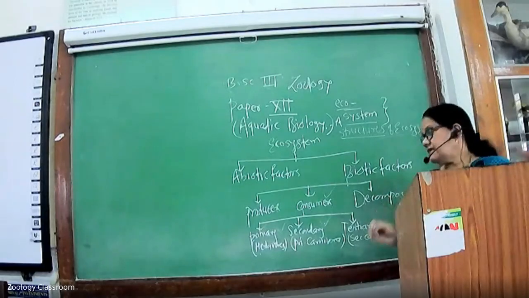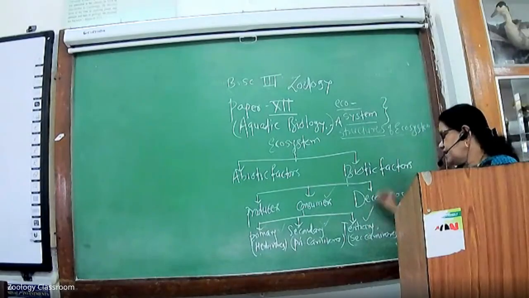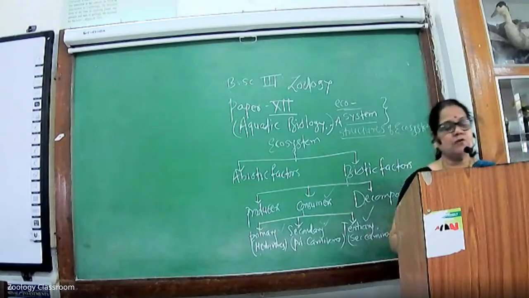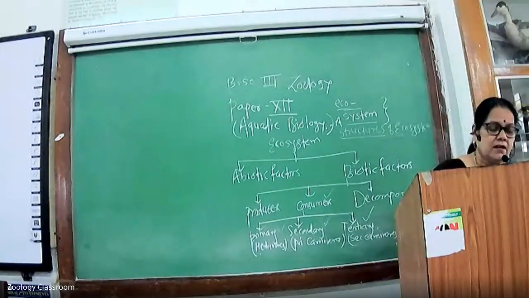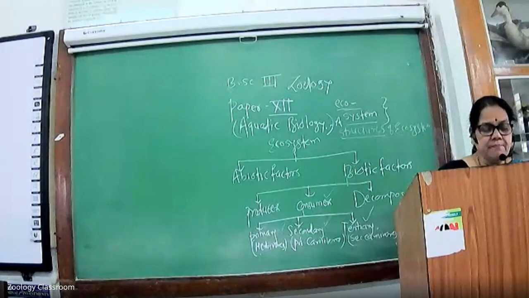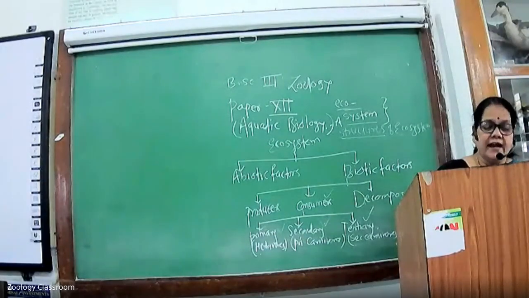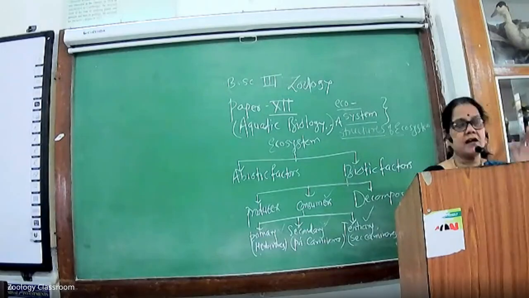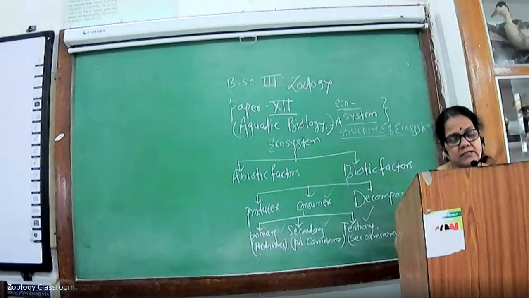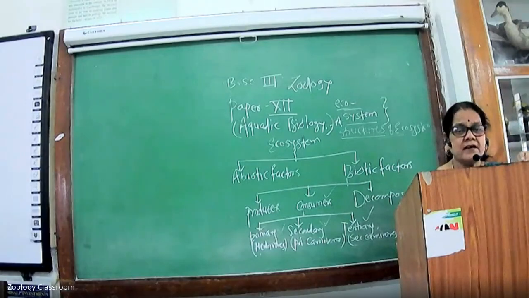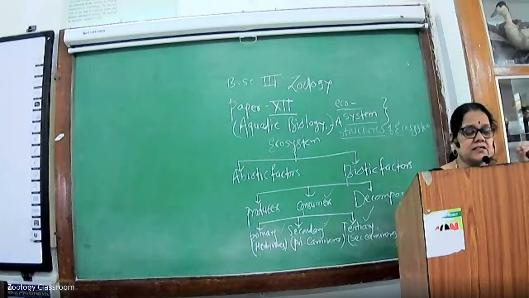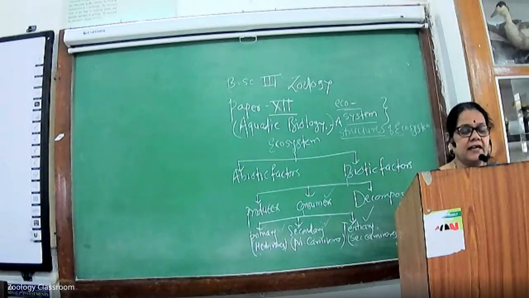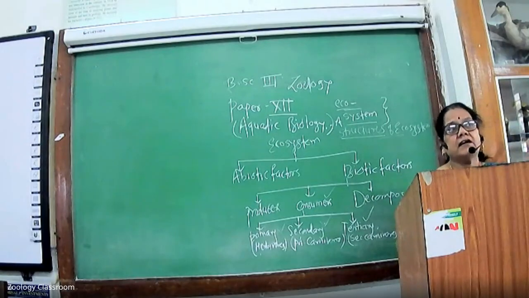The third point is the tertiary consumers. Tertiary consumers kill and eat the secondary consumers. They are also called secondary carnivores. For example, lion, tiger, etc. Generally, they kill and eat the secondary carnivores.